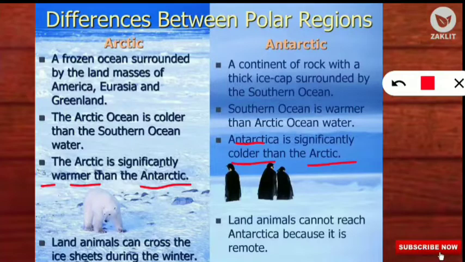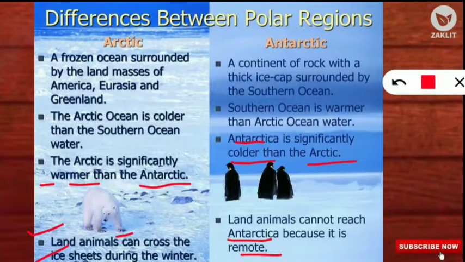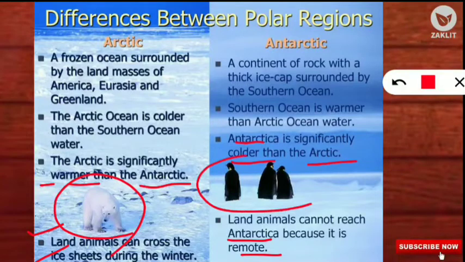Next, land animals can cross these ice sheets during the winter in the Arctic, but land animals cannot reach Antarctica because it is a remote location. One more thing: in the Arctic polar region only we will get the polar bear, not in the Antarctic region, and most of the penguin species, types and varieties are concentrated in the Antarctic region. These were some of the important differences you should have noted down.